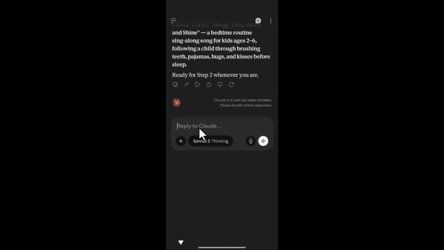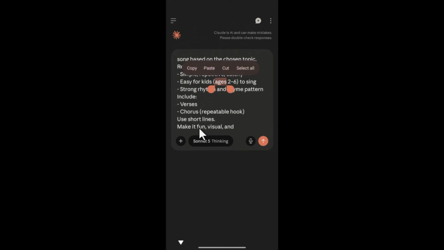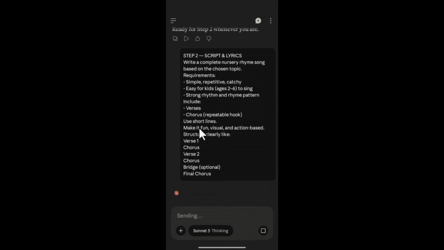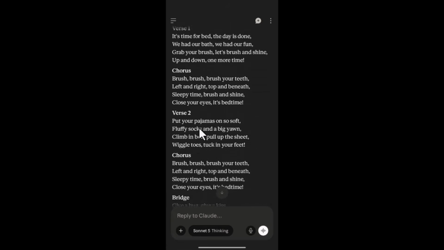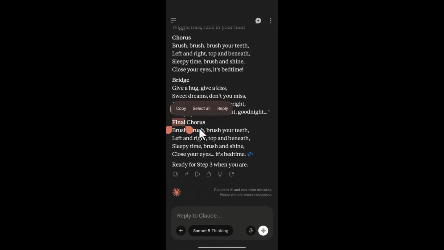All right, so I'm going to go ahead and paste my step 2. I included our ages 2 to 6. So if you already have your age from the first prompt, you are going to indicate it there. Please always read the prompt and what you need to change in it. This prompt that I'm giving you is like the master prompt for the entire story. So let's go ahead and hit send. Once we hit send, it will start analyzing. We have verse 1 to final chorus, right? We are cool with this.